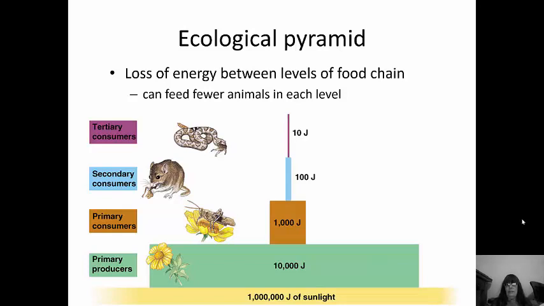So at the bottom, we have sunlight. The primary producers will get about 10,000 joules of that sunlight. But then the primary consumers who eat those producers only get about 1,000 joules, so they get about 10%. Secondary consumers get about 10% of that, and tertiary consumers get about 10% of that. So by the time you get up to a tertiary consumer, you're only getting 10 joules of energy out of all of that sunlight. So tertiary consumers have to consume more and more food to get the same amount of energy as secondary consumers do. Secondary consumers have to consume more food to get the same amount of energy as primary consumers.